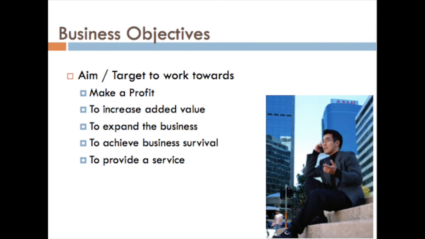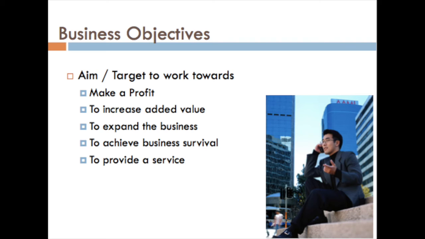Now we will discuss business objectives. Why do people run a business, or what are the objectives of running a business? The first and foremost objective for every business is to make profit. People start a business in order to make profit. This is one of the most important and most common aims for every business.